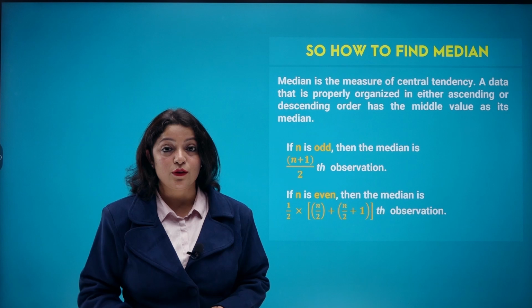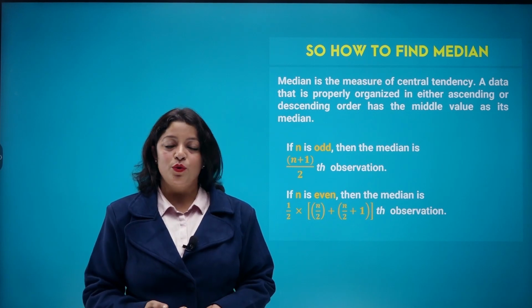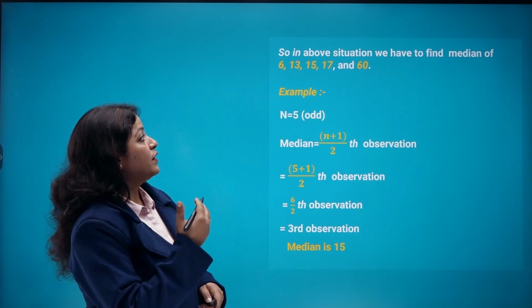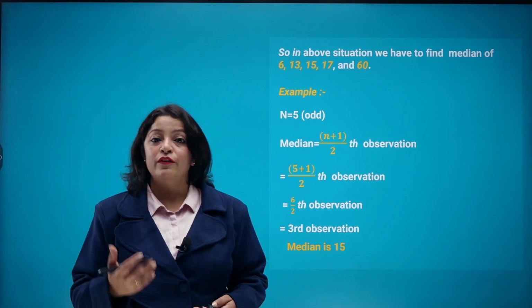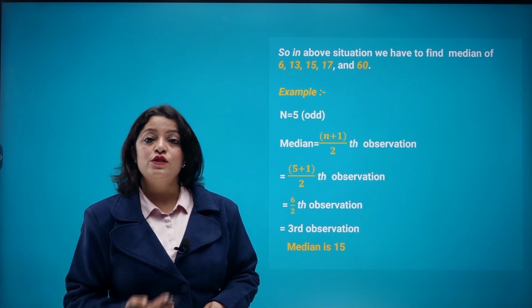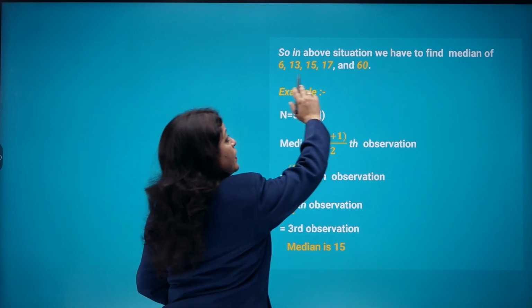Okay, now let us calculate the median for the previous question only, where the 5 observations were given to you. So in the above situation, we have to calculate for 6 years, 13 years, 15, 17 and 60 years. So first of all, what we have to do is arrange the data.